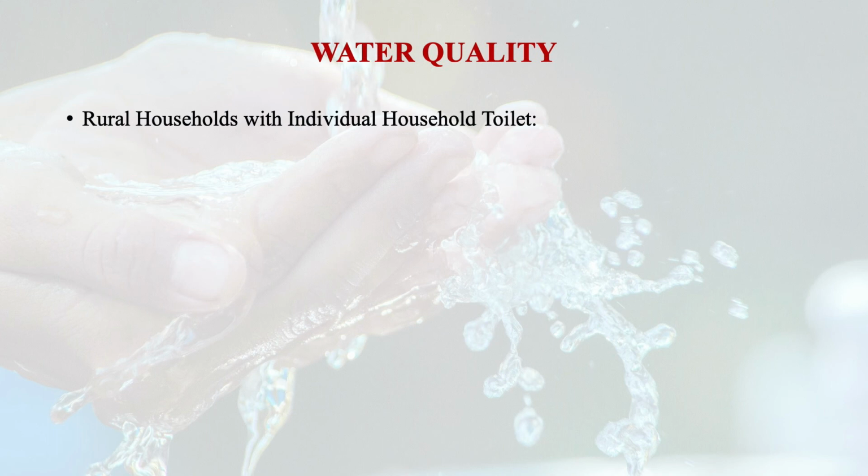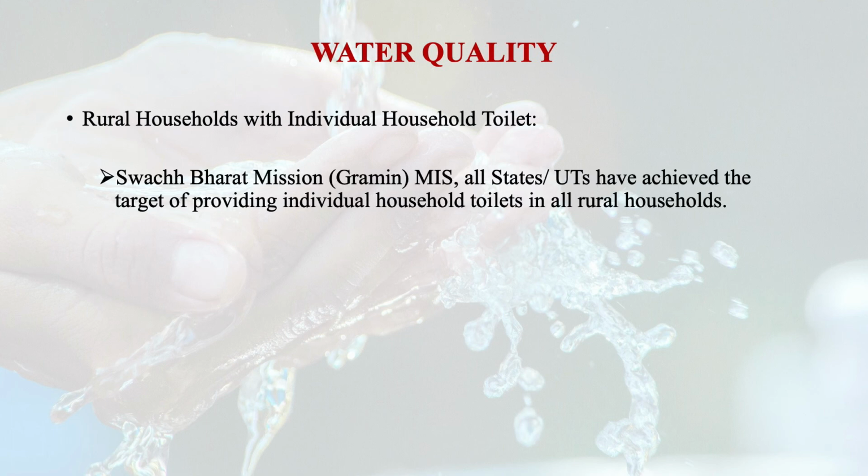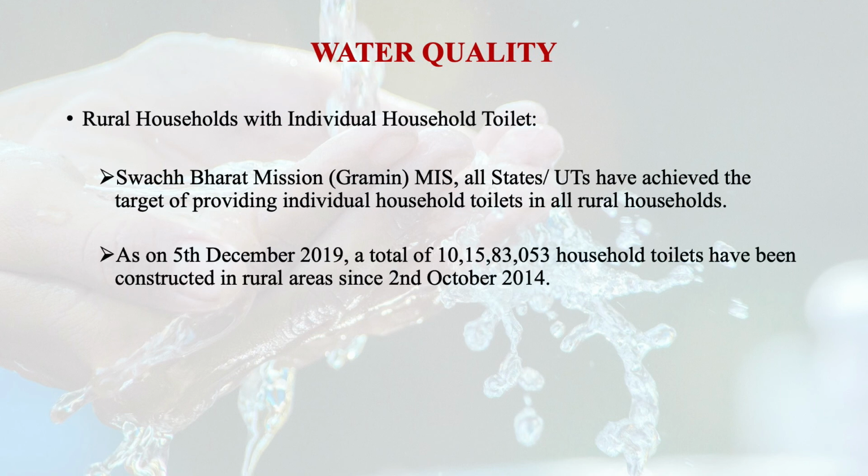In terms of rural households with individual household toilets, under the Swachh Bharat mission, that is Gramin MIS, all states and union territories have achieved the target of providing individual household toilets in all rural households. As on 25th December 2019, a total of 10,15,83,053 household toilets have been constructed in rural areas since 2nd October 2014.